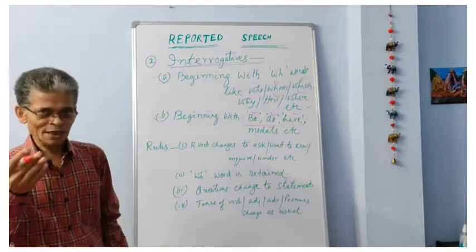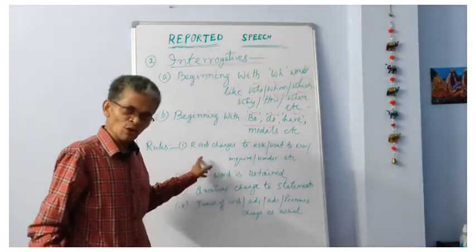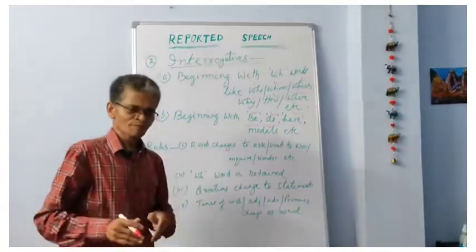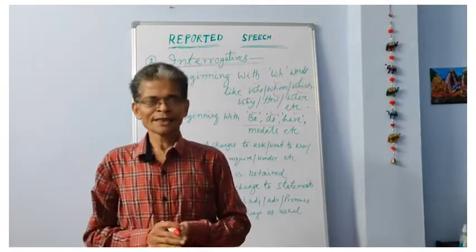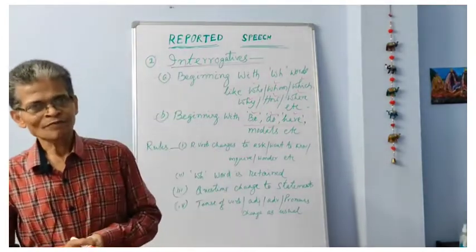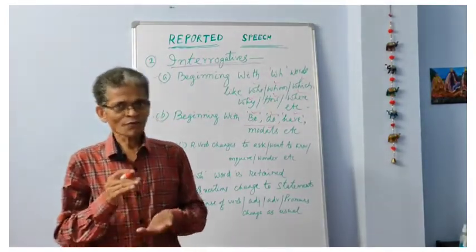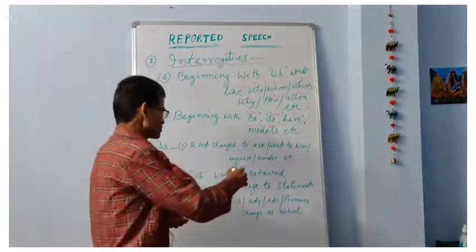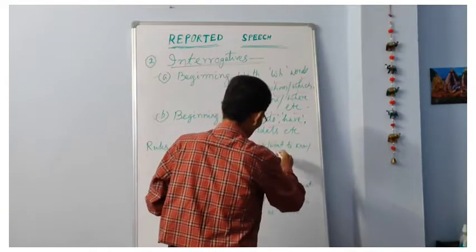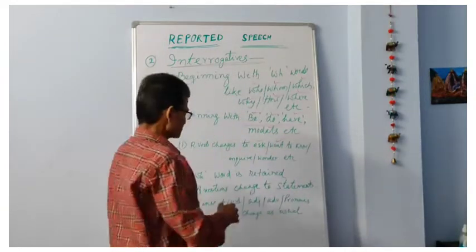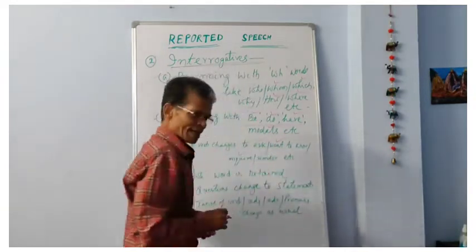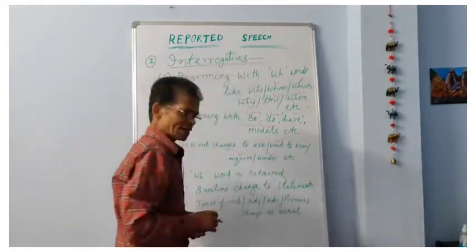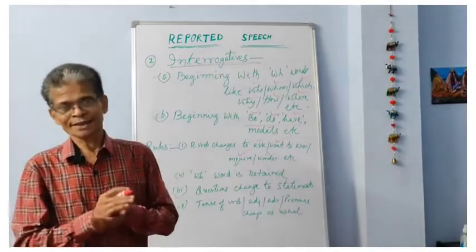Now let me acquaint you with the basic rules. Number one: if you find a reporting verb like said or told, it must be changed to ask or asked, want to know or wanted to know, inquire or inquired, investigate or investigated, wonder or wondered, etc., according to the sense.